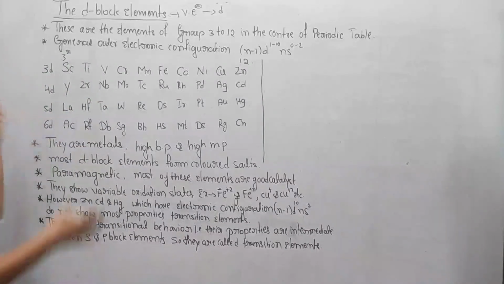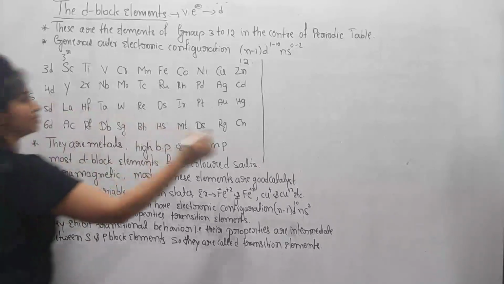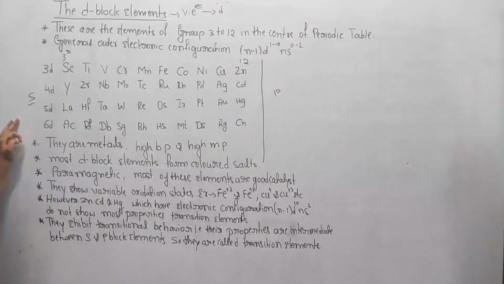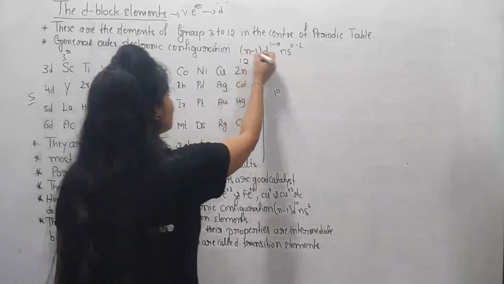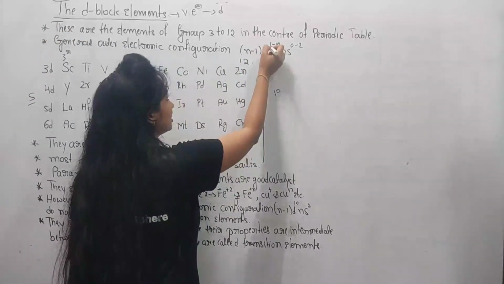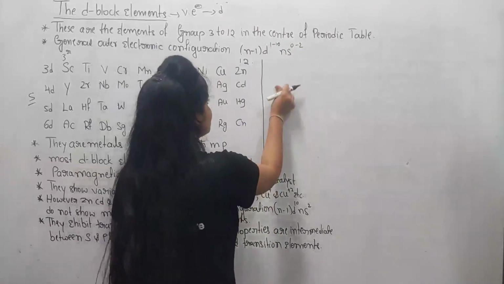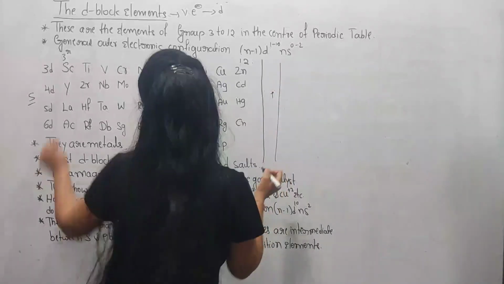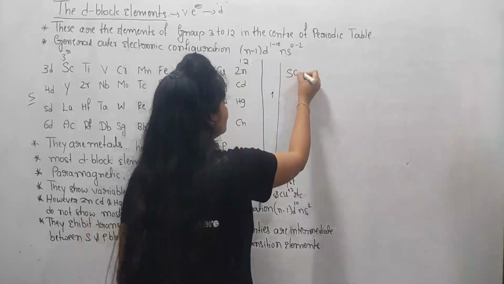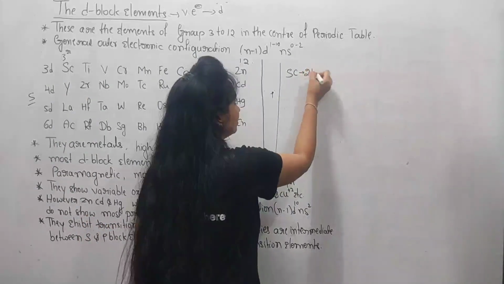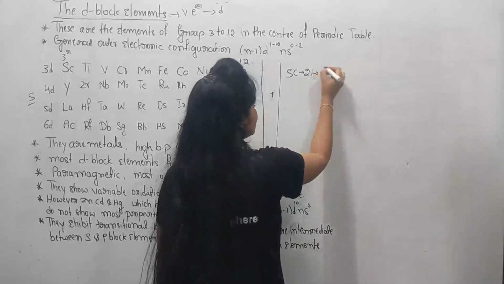They are located at the center of the periodic table, in between the s block elements and the p block elements. Their general outermost electronic configuration is (n-1)d^1 to 10, ns^0 to 2. I wish to take one example here. I wish to write the electronic configuration of scandium. The atomic number of scandium is 21.